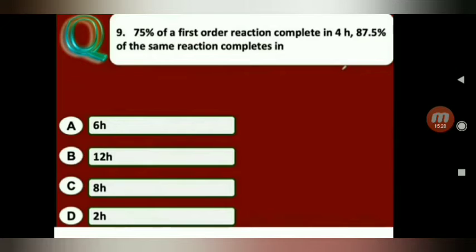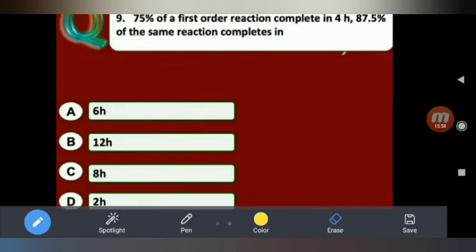Next one. 75% of a first order reaction completes in 4 hours. 87.5% of the same reaction completes in A. 6 hours, B. 12 hours, C. 8 hours, D. 2 hours. So in the 75%, how many half-lives? 2 half-lives. See: 100, 50, 25.